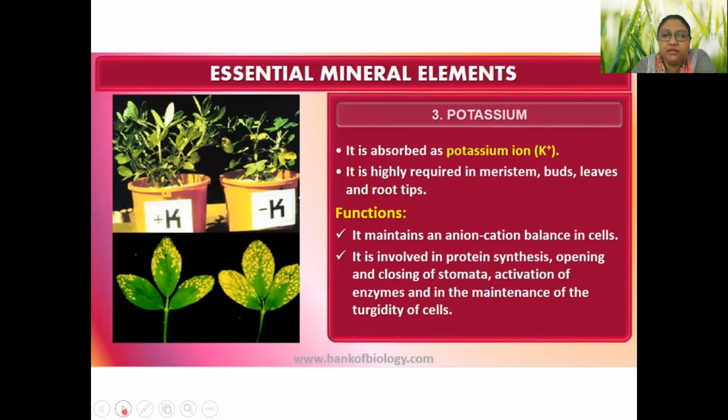Next is potassium. Potassium, as I said, is responsible for maintaining the osmotic balance. It maintains the protein synthesis. During protein synthesis, potassium acts as a cofactor. Opening and closing of stomata, it is required. That's what is maintaining osmotic balance. When there is opening of the stomata, guard cells need to swell. They need to become turgid, no?